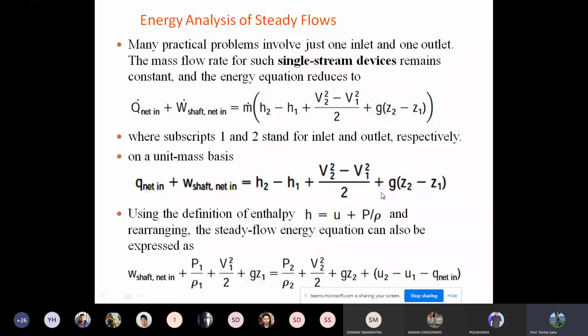Now, the definition of enthalpy: I think I mentioned enthalpy is nothing but internal energy plus the flow energy, given by u plus P by rho. Then rearranging the terms, the steady state flow equation can also be expressed.